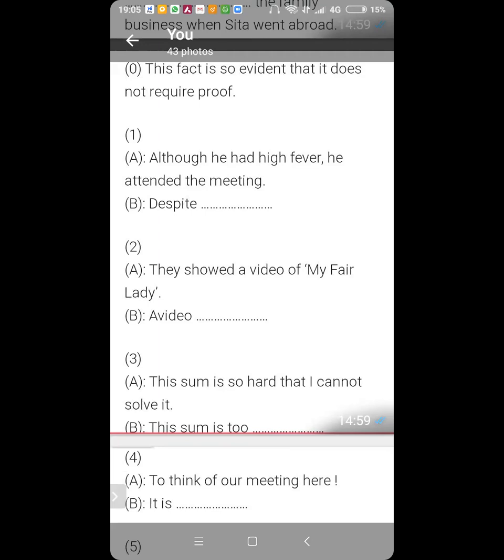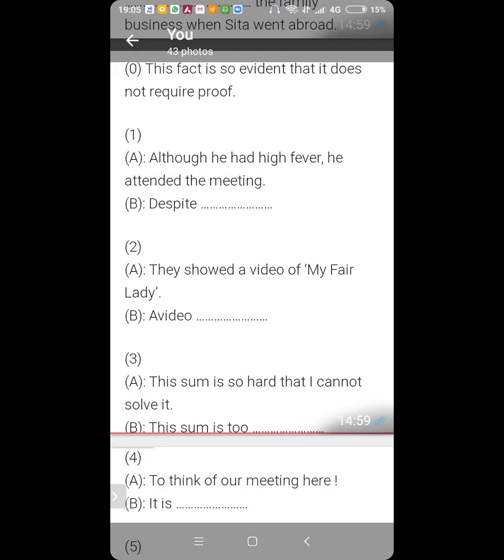They showed a video of My Fair Lady. A video of My Fair Lady was shown by them. That is important because they have specified the subject. So see, this is a conversion of an active to passive voice.